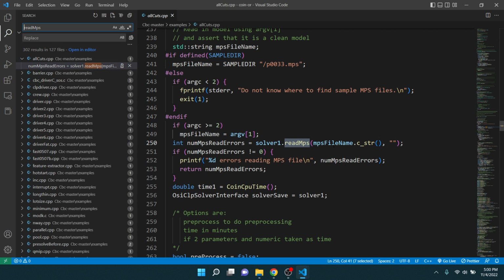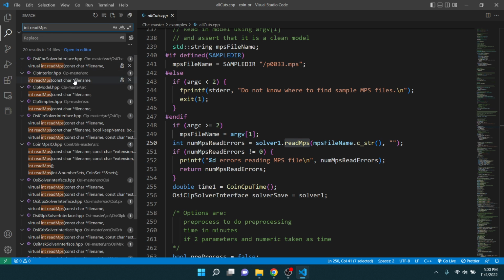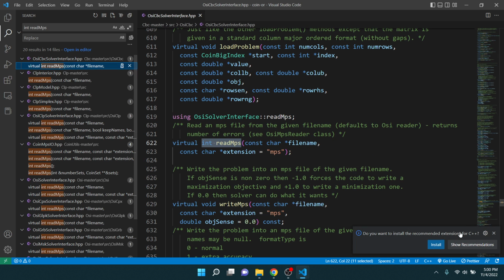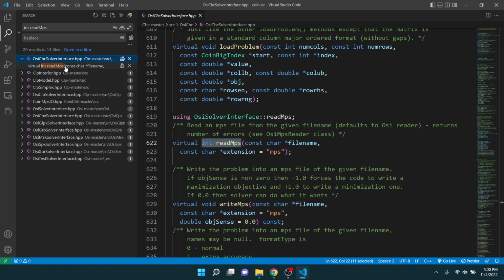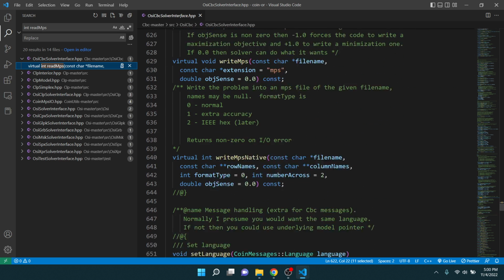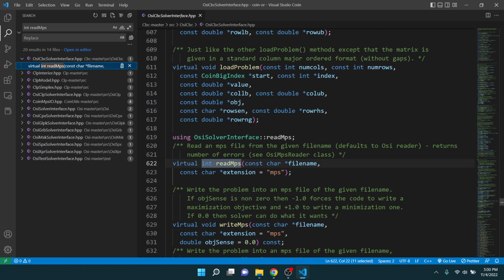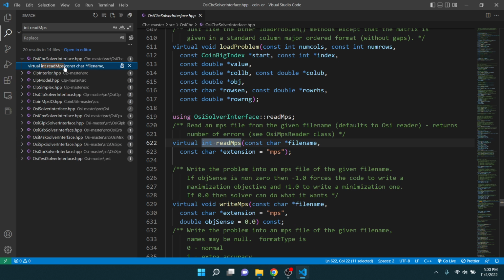What does it return? It returns an int. So if we do int, okay, virtual int read MPS. So how do I see the actual code? Actually, I think this is the exact one I'm looking for.